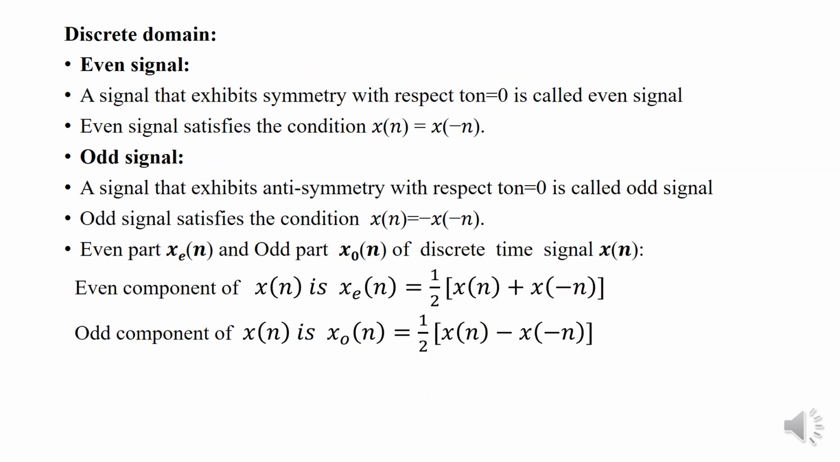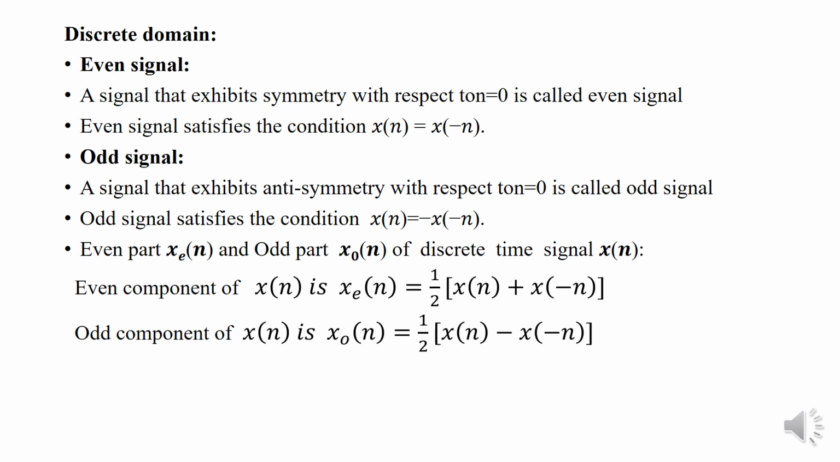In the case of discrete time, the even signal that exhibits symmetry with respect to n equal to 0 is called the even signal. Even signal satisfies the condition x of n equal to x of minus n, and the odd signal that exhibits the antisymmetry with respect to n equal to 0 is called the odd signal. Odd signal satisfies the condition x of n equal to minus x of minus n,